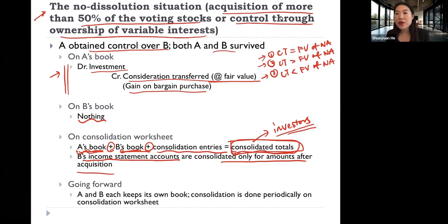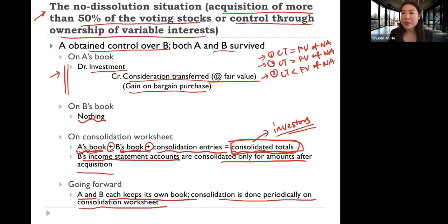And then what do we do going forward? So going forward, both firm A and firm B each keep their own books. So firm A keeps its own book. Firm B keeps its own book. And consolidation is done periodically on the consolidation worksheet. Which means that every period going forward, we need to go through this process again and again.